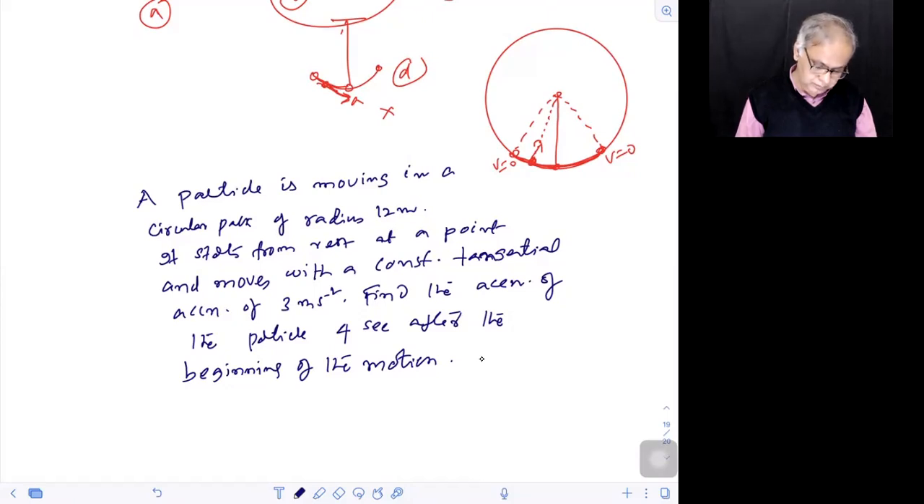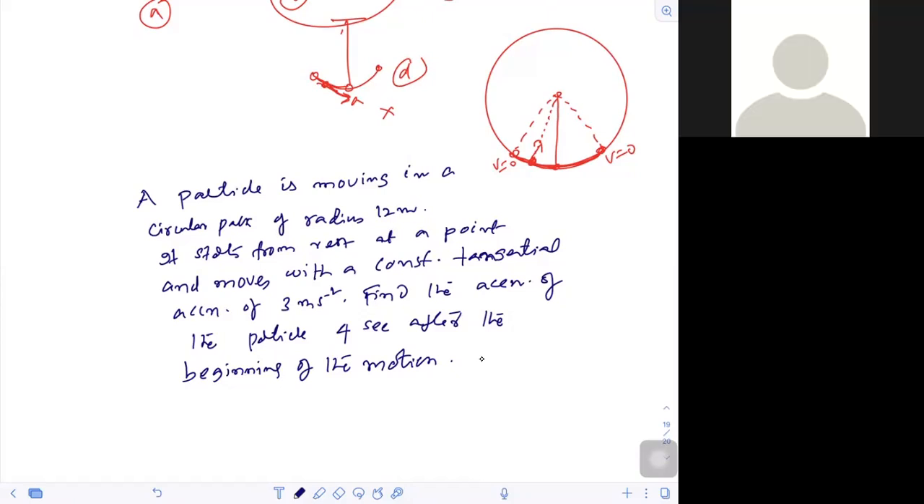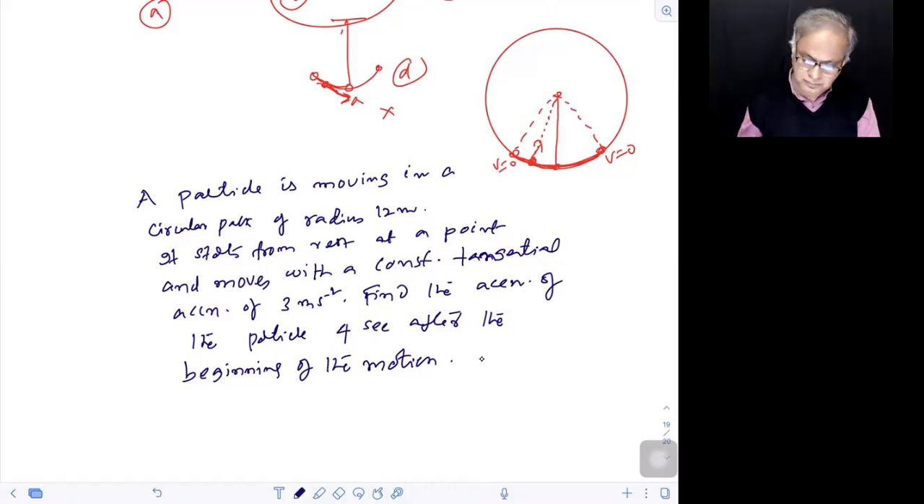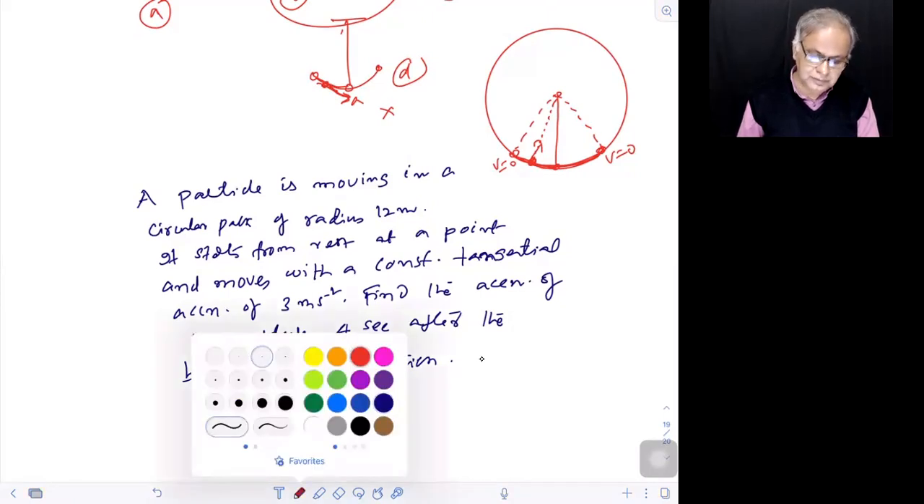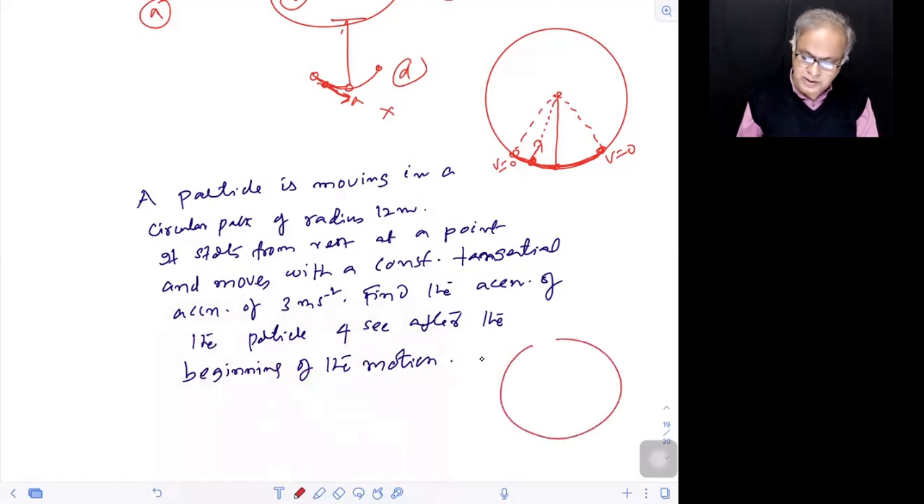Children, look, the particle is moving in a circular path. Just a minute. Of radius how much? 12 meters.